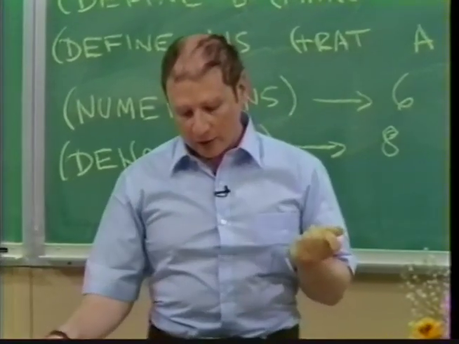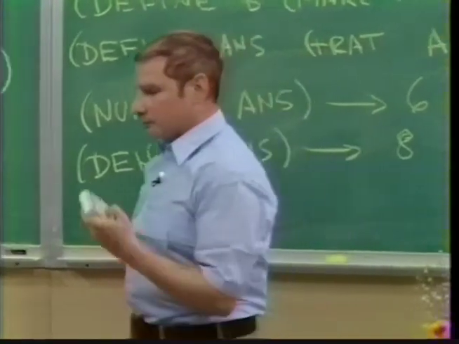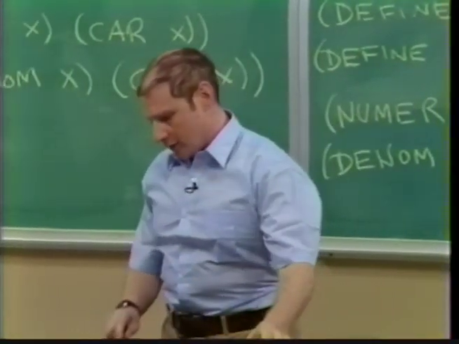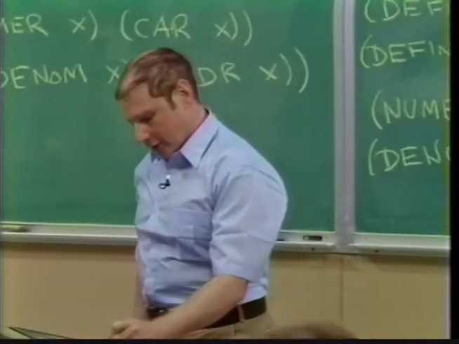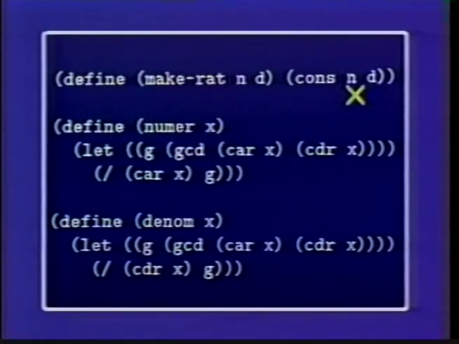Another way to do that is shown over here. I can have an alternative representation where when you make a rational number, you just cons them. However, when you go to select out the numerator, at that point you compute the GCD of the stuff sitting in that pair and divide out by the GCD.